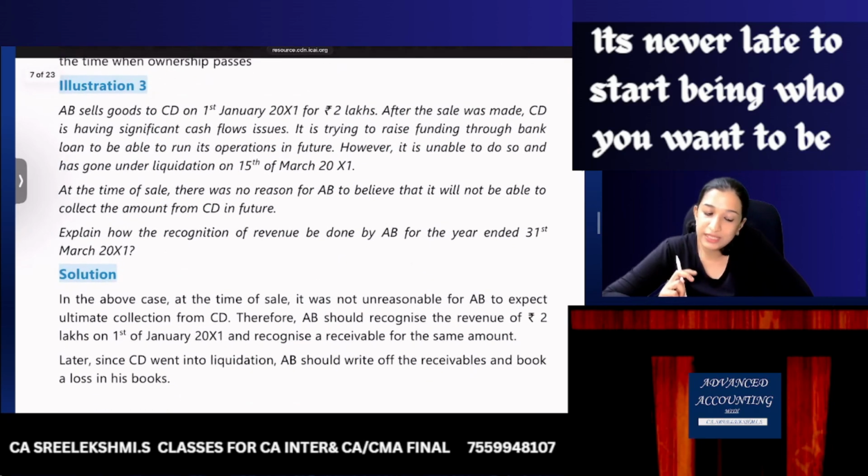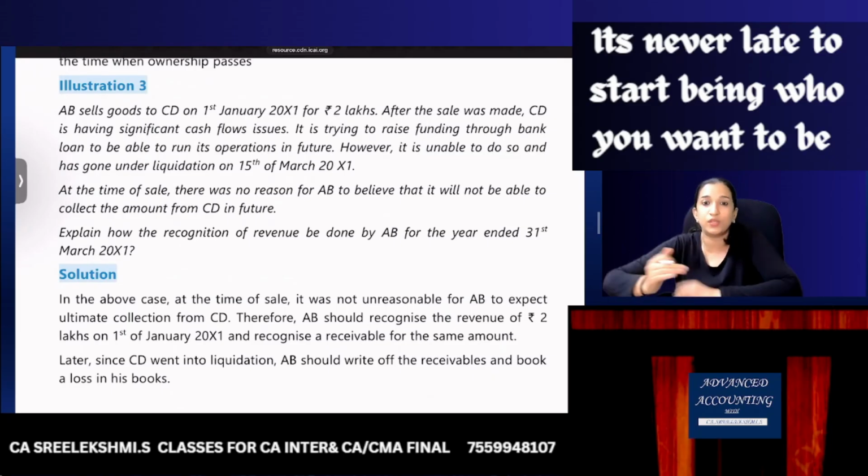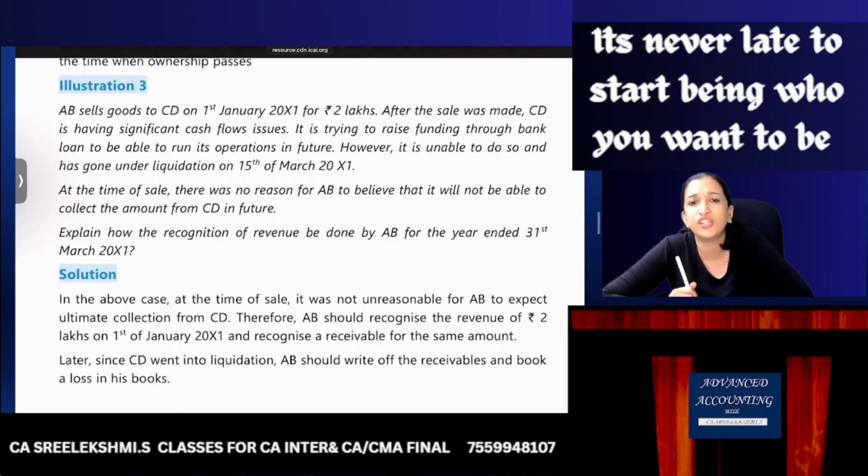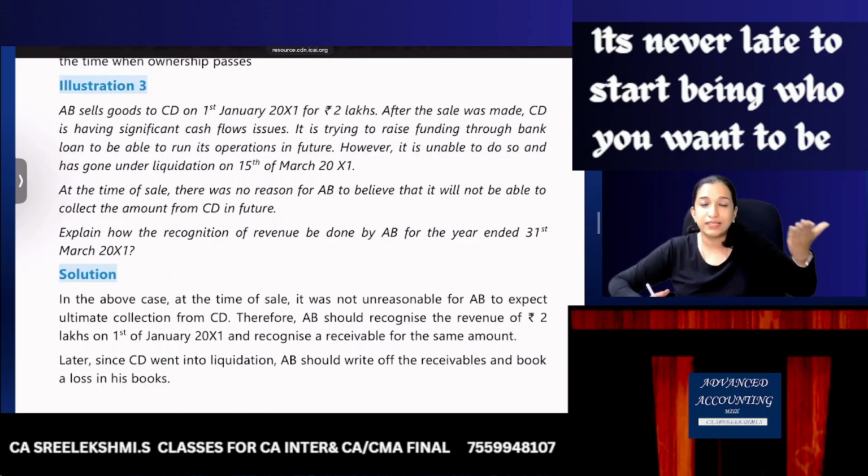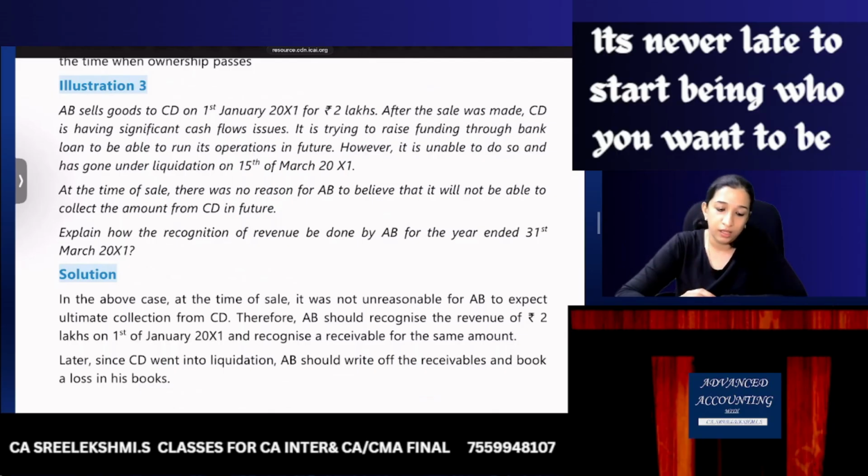AB sells goods to CD on 1st January for 2 lakhs. After the sale was made, CD is having significant cash flow issues and it is trying to raise funds. So at the time of sale, if there was no uncertainty, you can recognize revenue. It is trying to raise funds through bank loan to be able to run its operations.